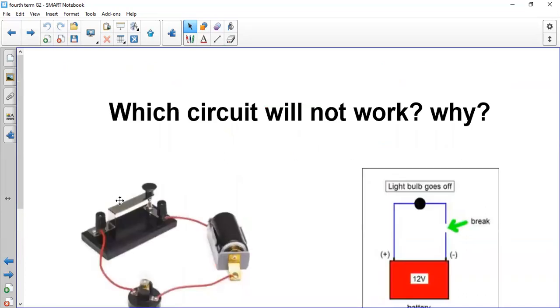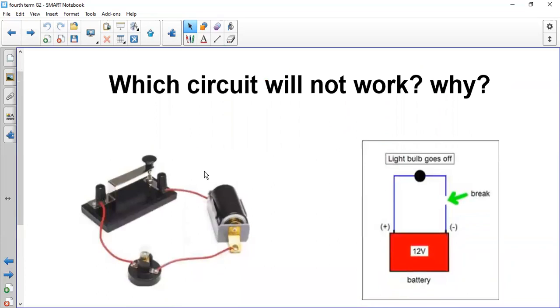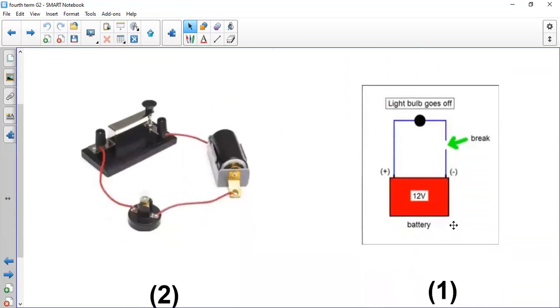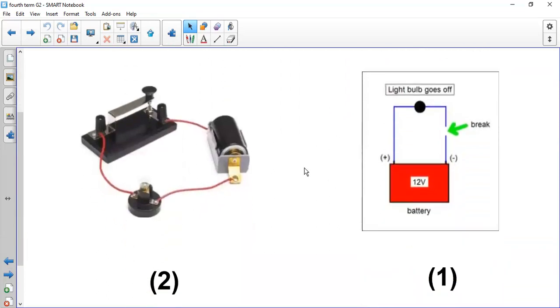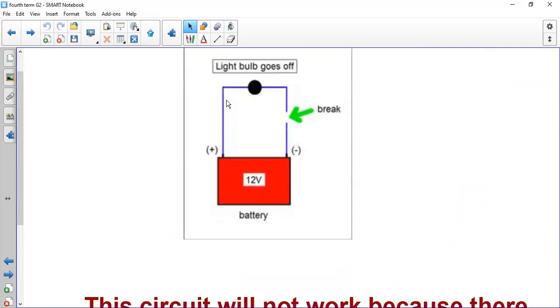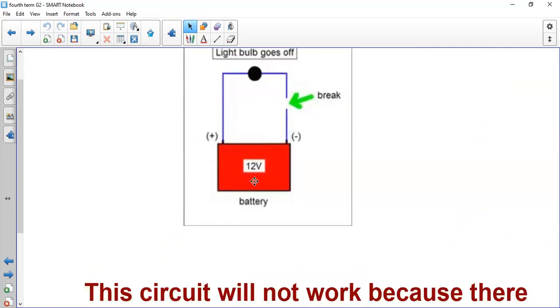Here there is a question that I want to ask you. Which circuit will not work and why? We have one circuit, the first one and the second one. Which circuit will work and which one will not work? Yes, this circuit will not work. Why it will not work?